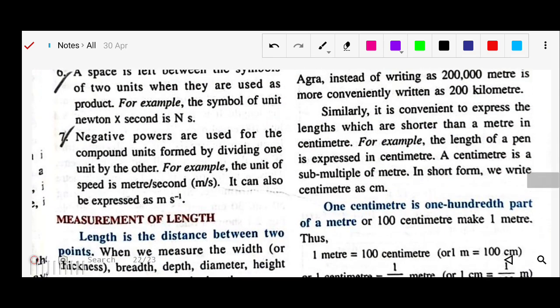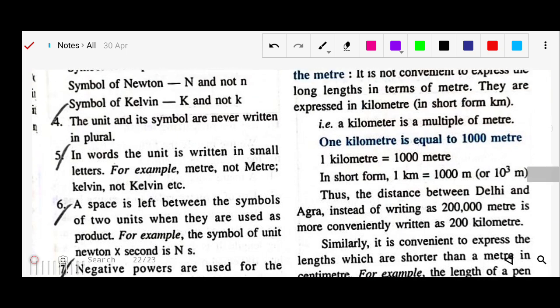The third rule says that units are never written in plurals, like meters, kilometers, or s. Whenever there is a multiplication, like x into n, we can keep some space, and for this we can also use negative powers.